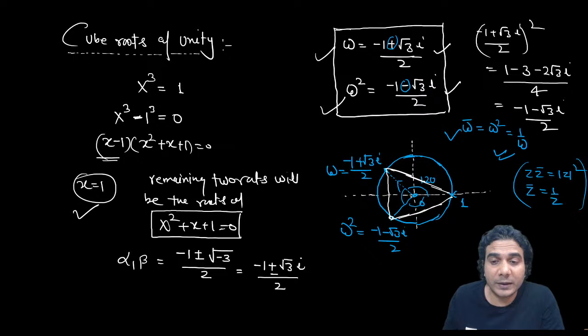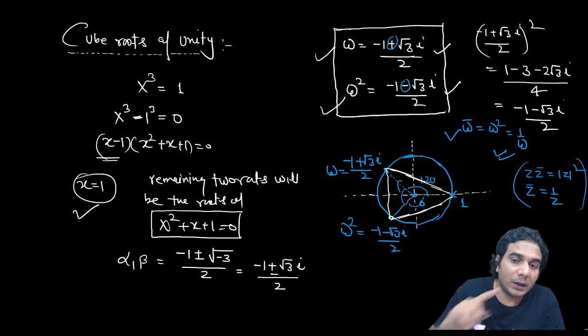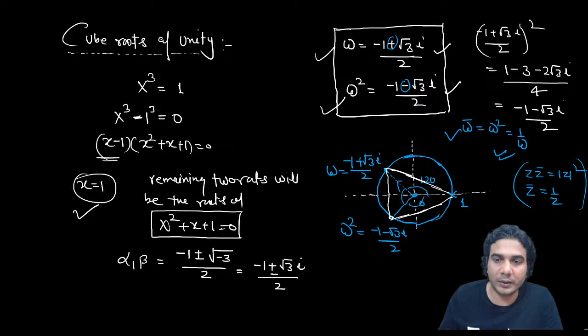If you plot 5th roots, they will divide the circle into 5 equal parts, and joining them gives a regular pentagon. So whenever you are finding nth roots of unity, they will always form a regular polygon. I hope this point is clear.